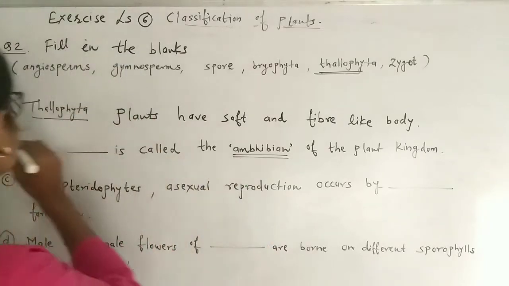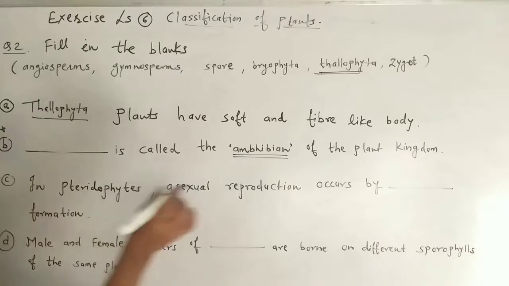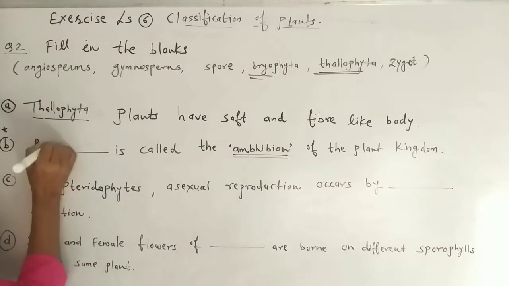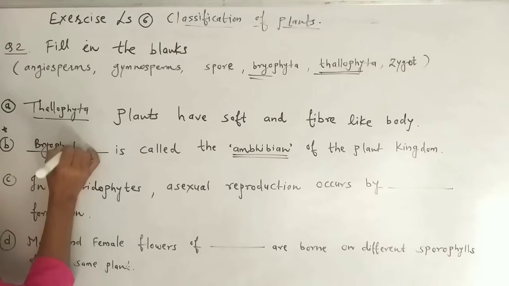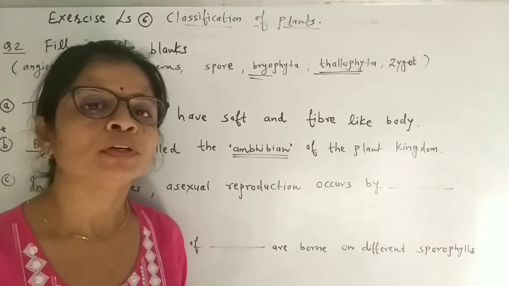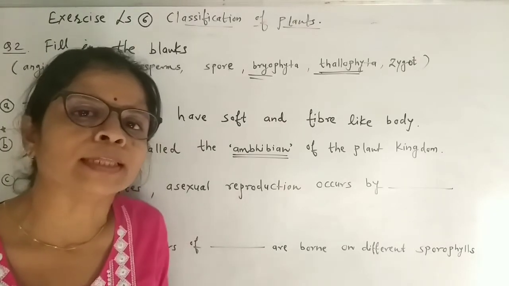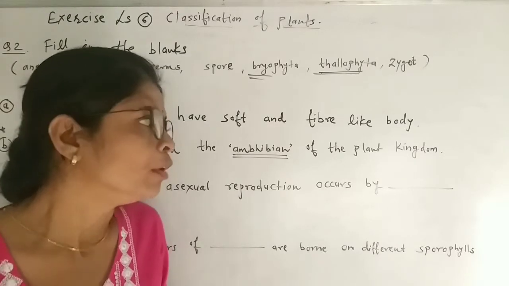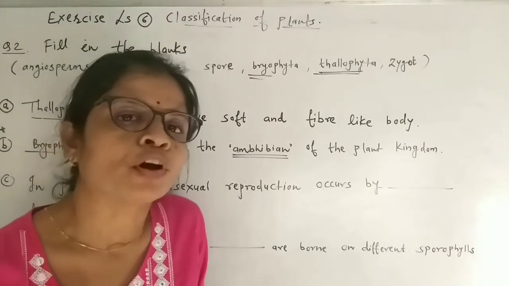Very important, fill in the blank. So bryophytes are... Bryophyta or bryophytes are the amphibians of the plant kingdom, as they need water as well as land to survive. Water is needed for the process of reproduction.